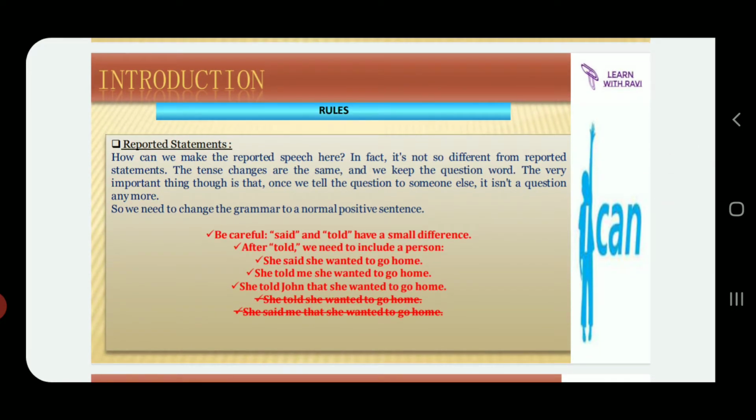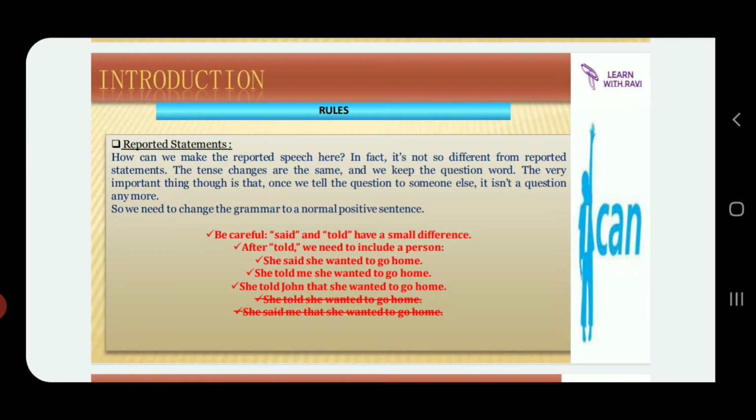Now, reported questions. How can we make the reported speech here? In fact, it's not so different from reported statements. The tense changes are the same, and we keep the question word, so we need to take the question word into consideration. The very important thing though is that once we tell the question to someone else, it isn't a question anymore.